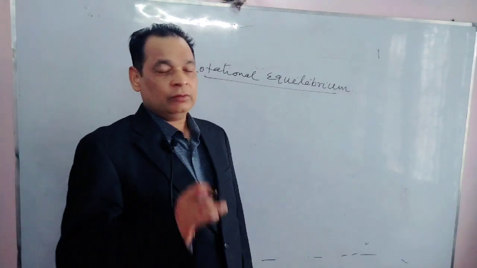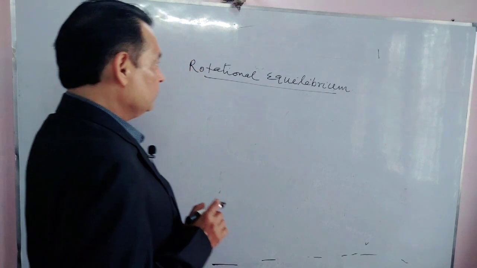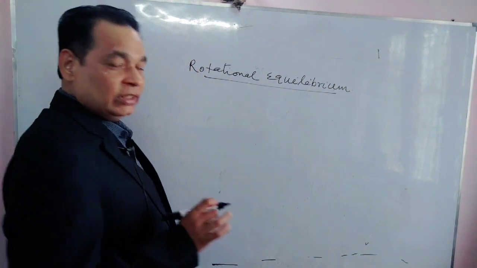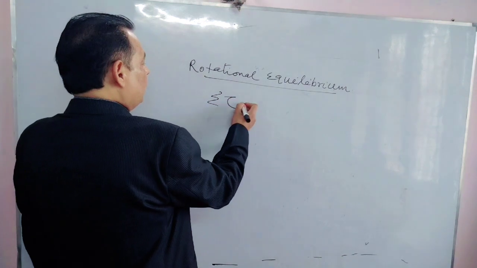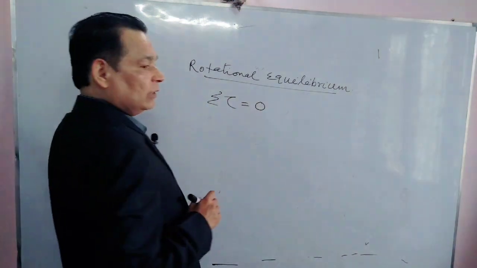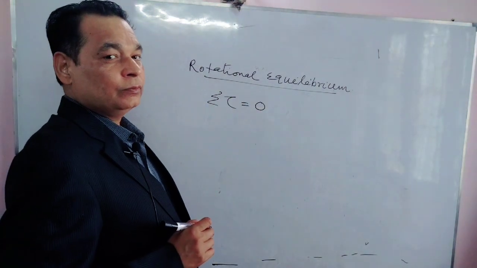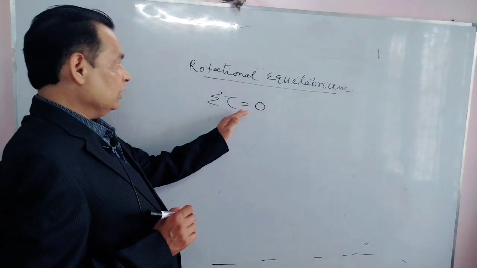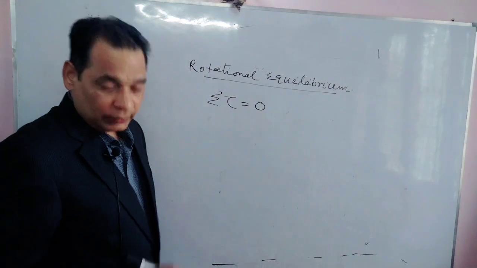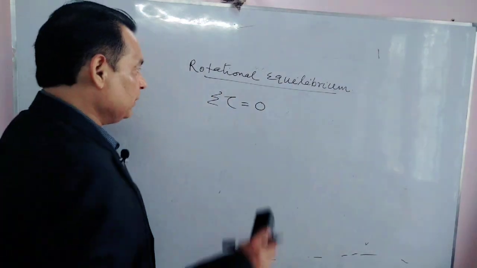Okay, we are taking one example of rotational equilibrium. We have already studied that for rotational equilibrium the net torque about the concerned axis will be 0. Then the body would be told to be in rotational equilibrium. Okay, we are taking one example for this.